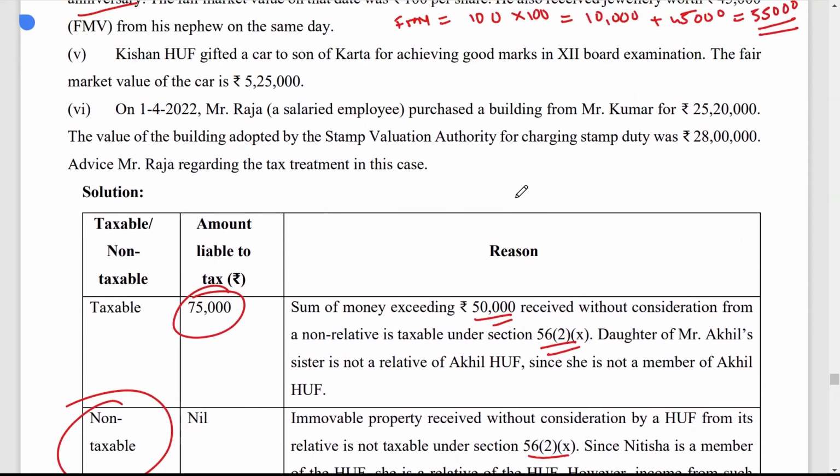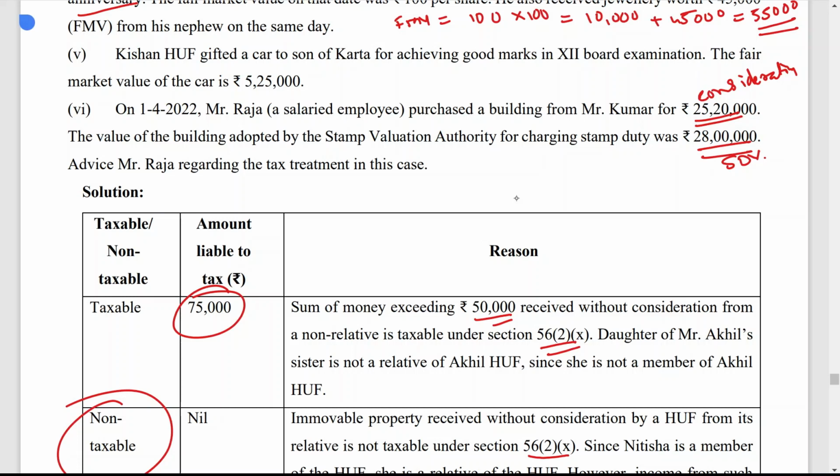Now next one, on 1/4/2020, Mr. Raja purchased a building from Mr. Kumar for 25 lakh 20,000. So what is the price of the property? 25 lakh 20,000. That is the consideration paid by him. But the value of the building adopted by the stamp duty valuation authority for charging stamp duty was 28 lakh. So SDV is 28 lakh. Now advise Mr. Raja regarding the tax treatment in this case.